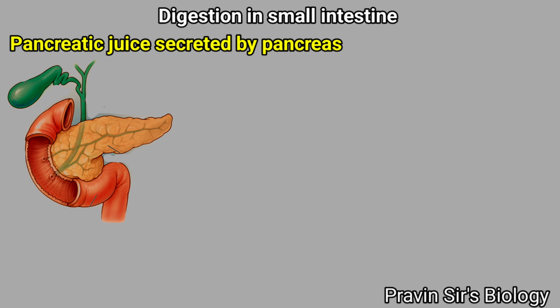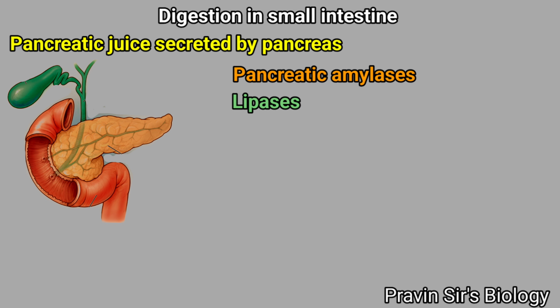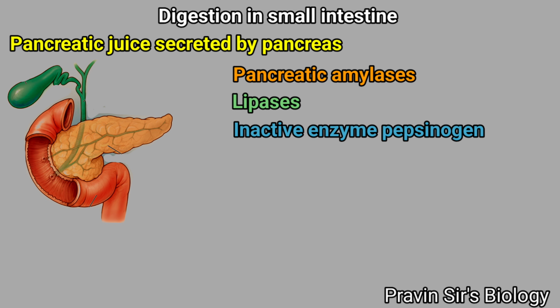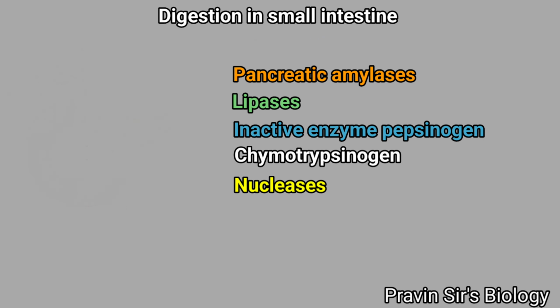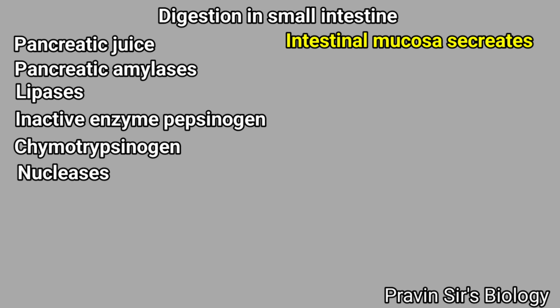Pancreatic juice secreted by the pancreas contains pancreatic amylases, lipases, and inactive enzymes trypsinogen and chymotrypsinogen. Pancreatic juice also contains nucleases, the enzymes that digest nucleic acid. The intestinal mucosa secretes digestive enzymes.